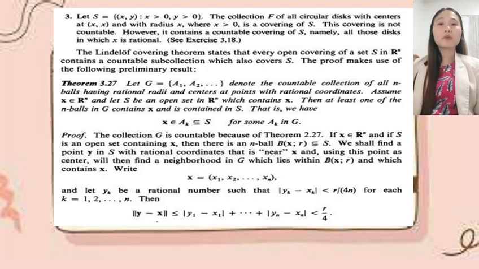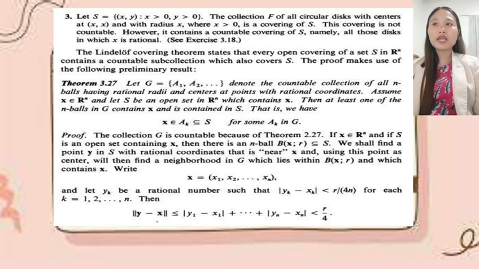Assume x is in R^n, and let S be an open set in R^n which contains x. Then at least one of the n-balls in G contains x and is contained in S. That is, we have x is in A_k, which is also a subset of S, for some A_k in G. Now the proof: the collection G is countable because of theorem 2.27. If x is in R^n and if S is an open set containing x, then there is an n-ball B(x; r) which is a subset of S.